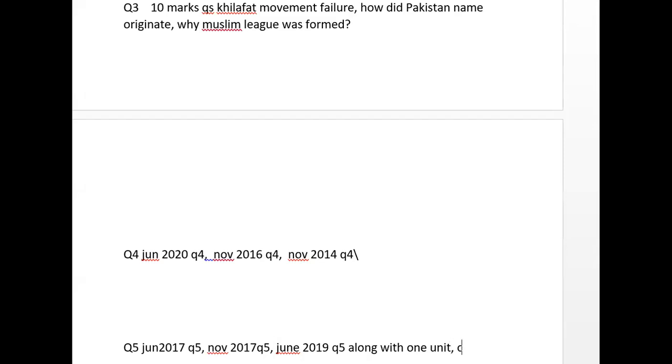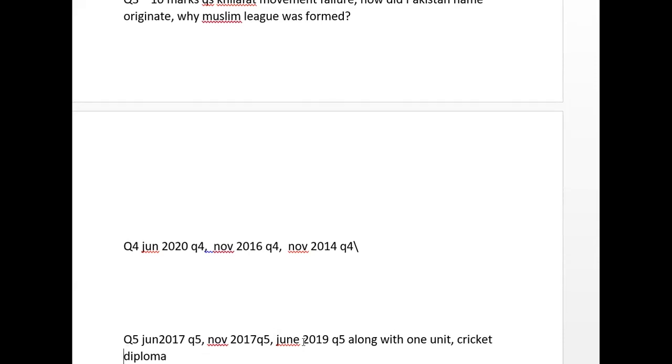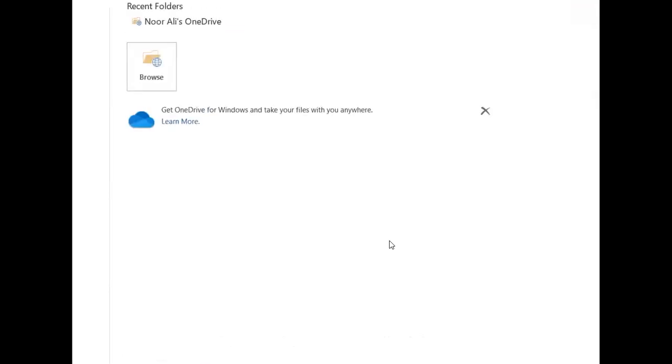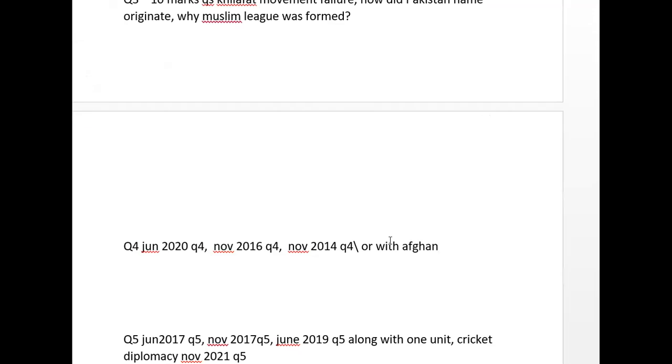And just adding this because cricket has taken place, so something along the lines of cricket diplomacy. That appeared in the last November 2021 exam, question 5, because cricket diplomacy is again a topic which is important nowadays. So this one. Relationship with USSR, or with Afghanistan, these two things are important. So these are the questions.